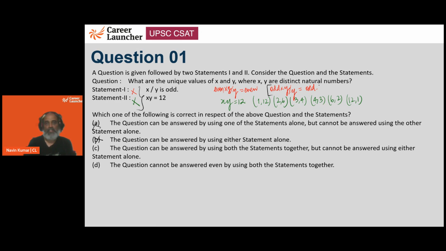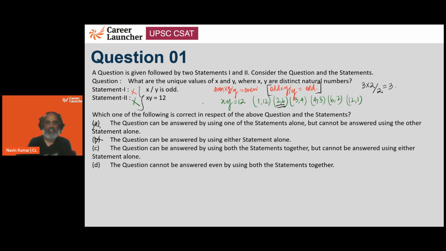Now, since we need odd, we are thinking of x has to be odd times of y. Right? So is there a possibility? Yes. So if x is going to be 3 times of 2 and y is going to be 2, so 2 gets cancelled out, we get 3, which is odd.